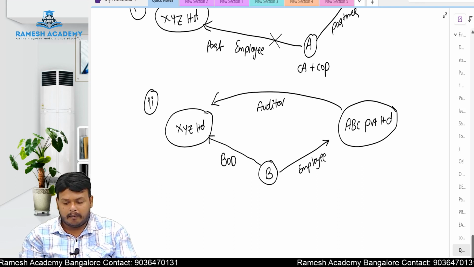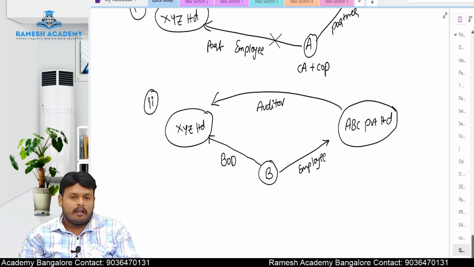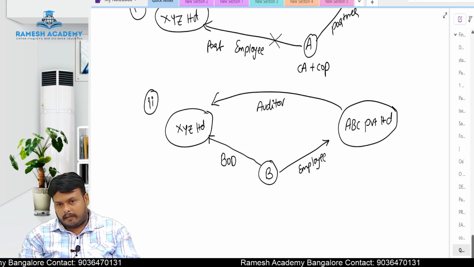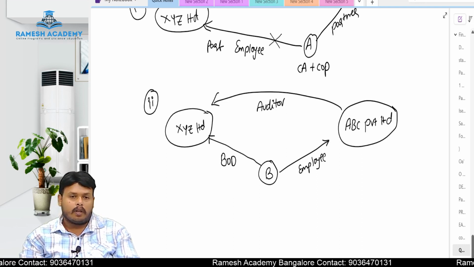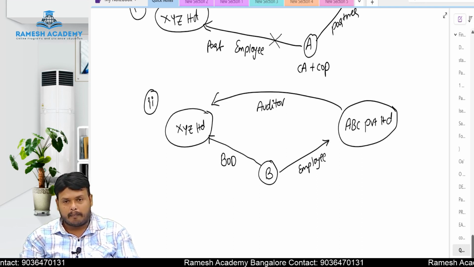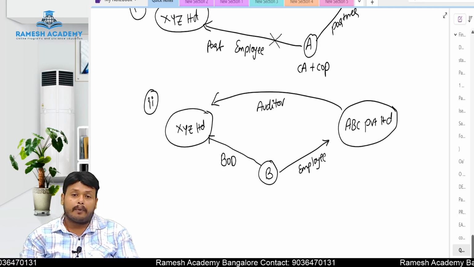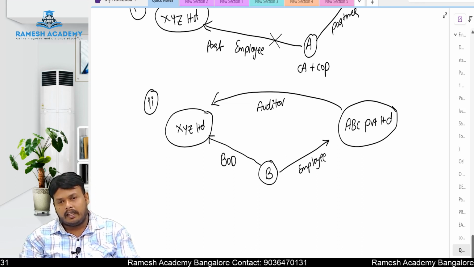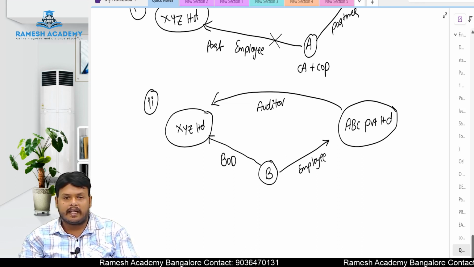In this company, Mr. B is a board director in this XYZ Limited company. Mr. B is a what? Board director in this XYZ Limited company. And B is working as an employee in ABC Private Limited company.